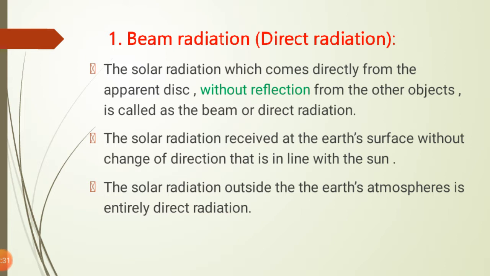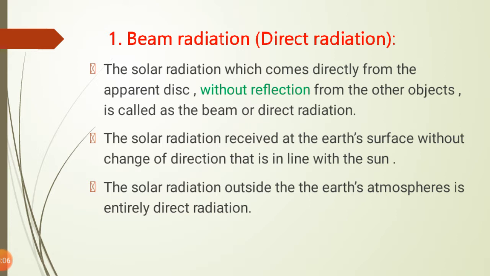That means the radiation emitted by the sun which comes directly to the earth surface without any reflection from other objects, like different gases, particulate matter or some layers. There is no reflection from those.